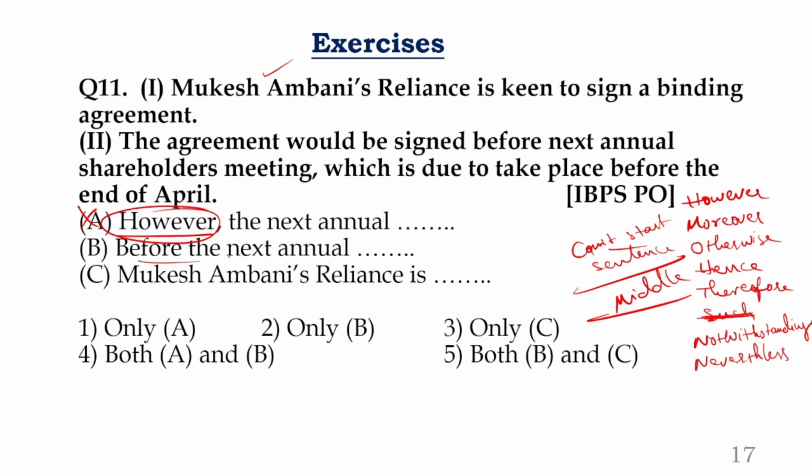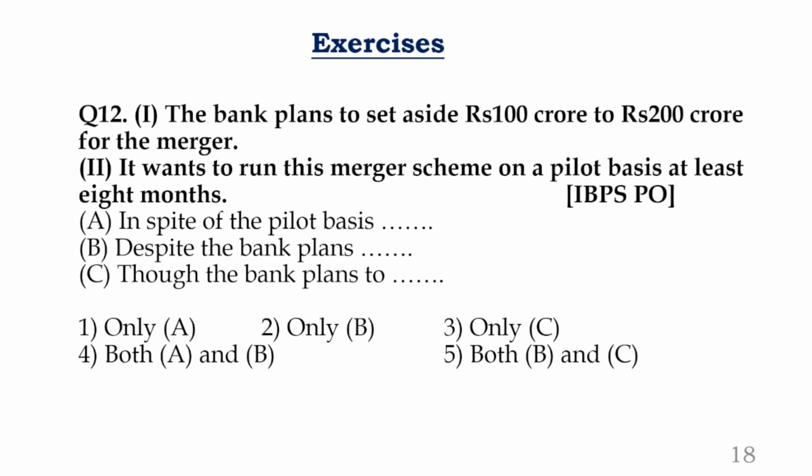Next, what is the next one? Before the next annual shareholders meeting, Mukesh Ambani's Reliance is keen to sign a binding agreement which is due to take place before the end of April. Can we take that or not? Absolutely correct. B. Now coming to the C. What is C? Mukesh Ambani's Reliance is. I already told you, same statement, you can continue. So the answer should be taken with BC. See how fast we can complete these statements. Again, this is IBPS PO.